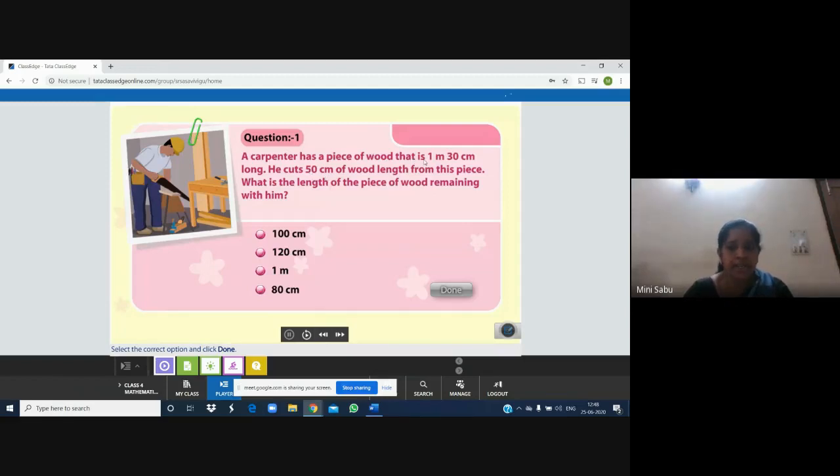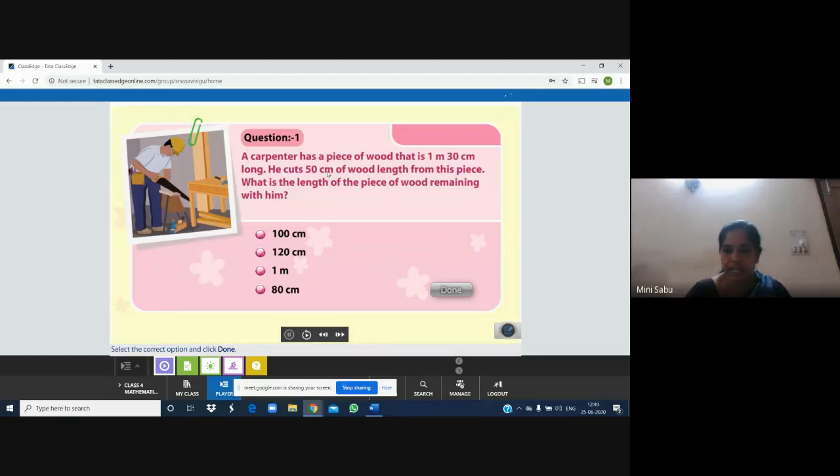So 100 centimeter plus this 30 centimeter makes how many centimeter? 100 plus 30, 130 centimeter. That means he is cutting a piece of wood of 130 centimeter. And he cuts 50 centimeter from that big piece. From 130 centimeter, he cut and removed 50 centimeter.